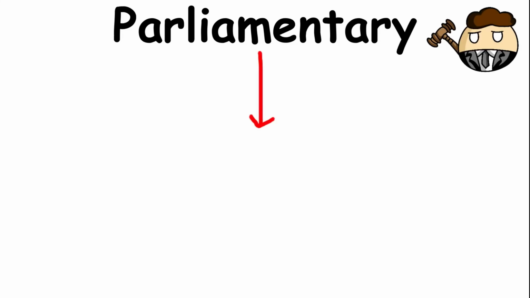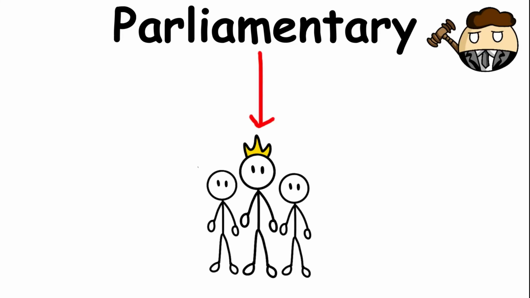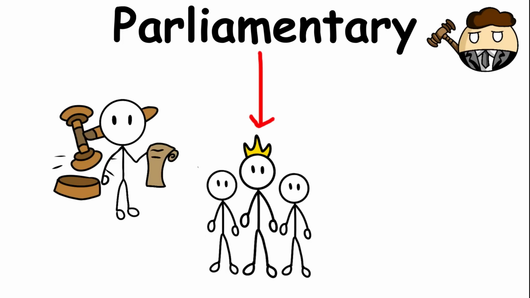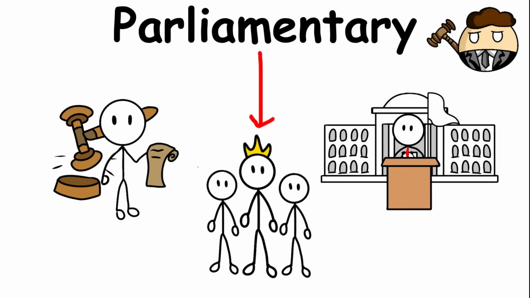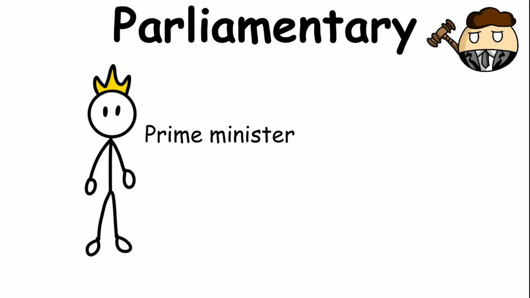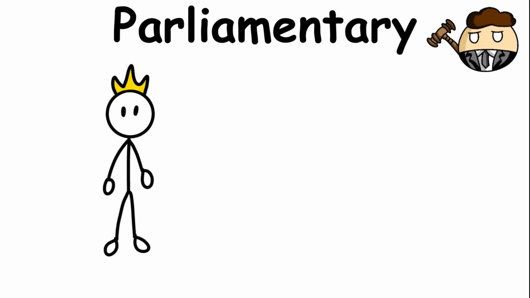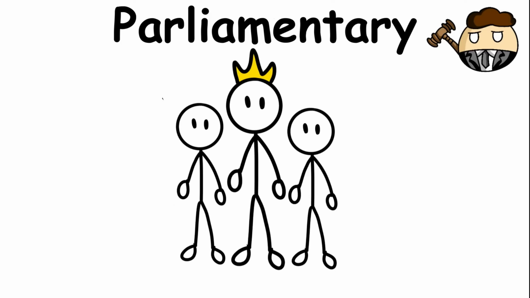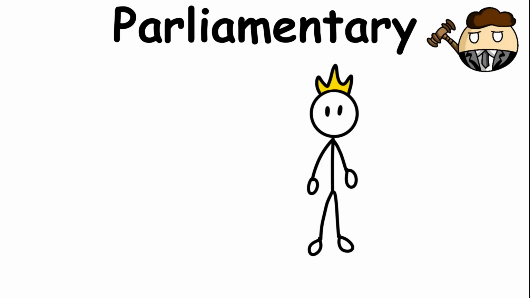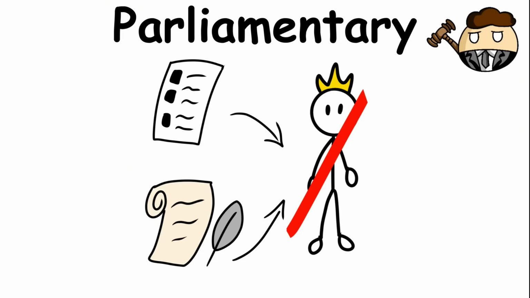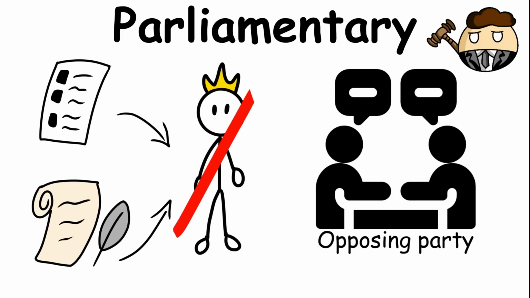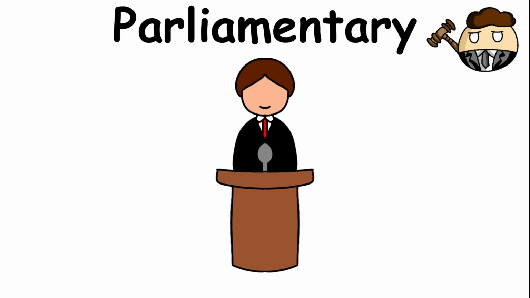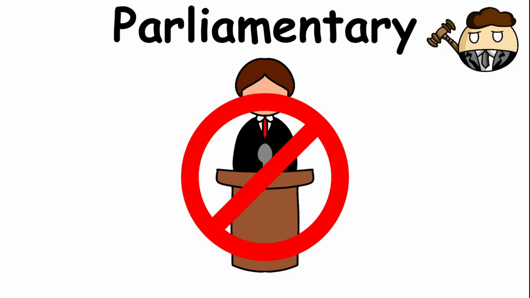Parliamentary. In a parliamentary system, the political party with the most representation in the legislature usually forms the government. Its leader becomes the prime minister or chancellor and selects members of the party to serve in the cabinet and carry out executive responsibilities. However, the governing party does not have unlimited authority because opposition parties can challenge its decisions and policies. The prime minister can also be removed from office through a vote of no confidence if they fail to perform their duties or lose the support of the legislature.